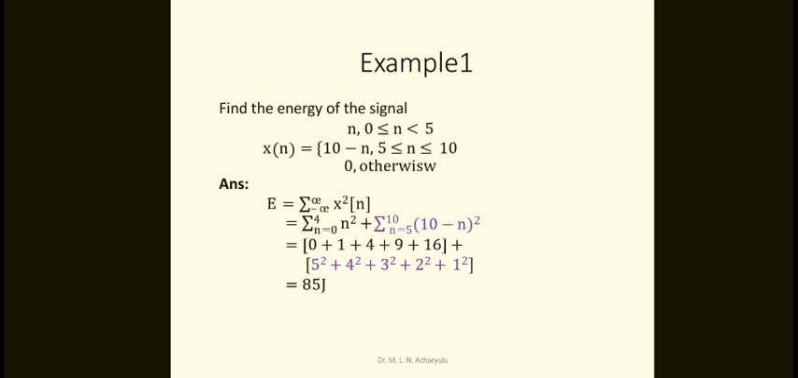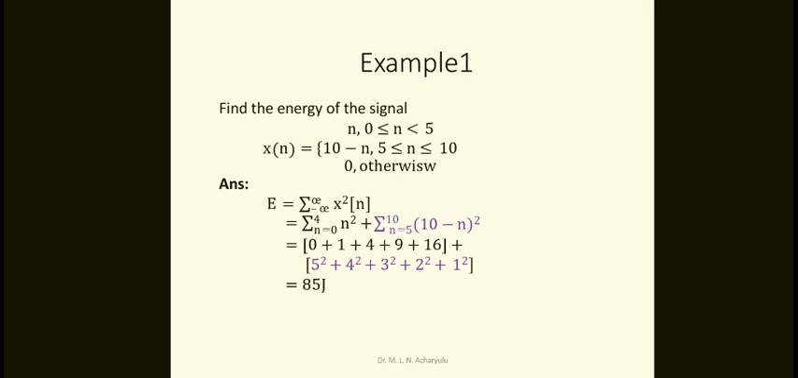That means 0 plus 1 plus 4 plus 9 plus 16 for the first step, plus n is equal to 5 to 10. Here you substitute 5: (10 minus 5) whole square, 5 square, 25, plus (10 minus 6), 4 square, 16, plus (10 minus 7), 3 square, plus (10 minus 8) square, 2 square, (10 minus 9) square, 1 square. So therefore you will get 85.